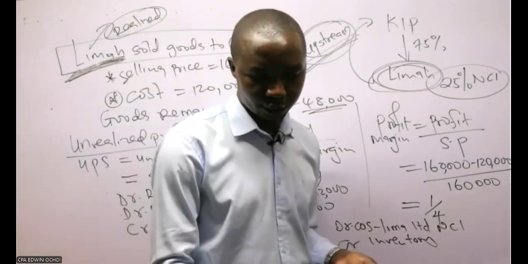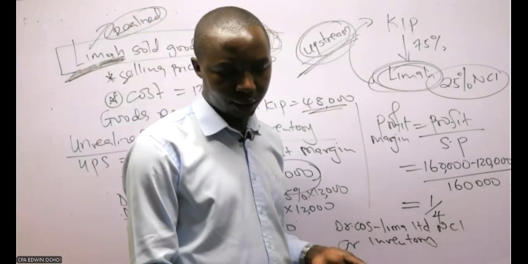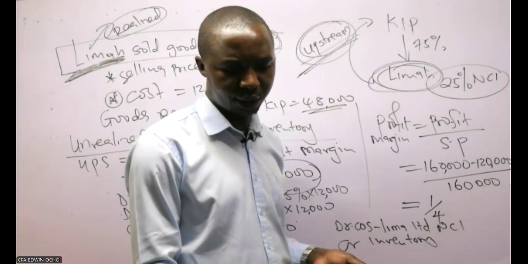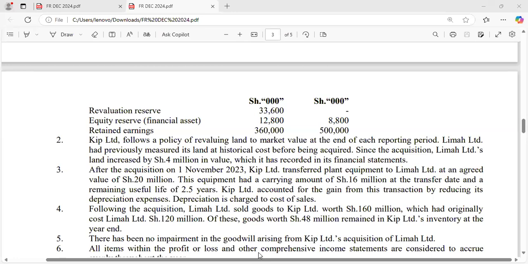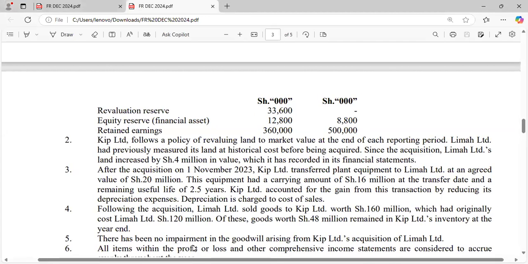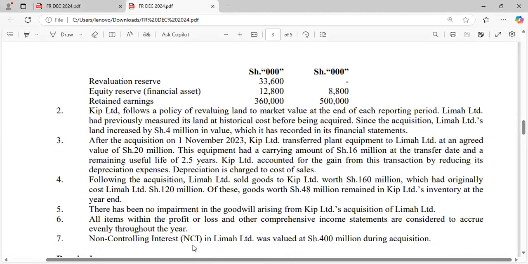Last but not least, before we do just a presentation, which will take less than 20 minutes. Number five. There has been no impairment in goodwill arising from the acquisition. So we are told that there is no impairment.